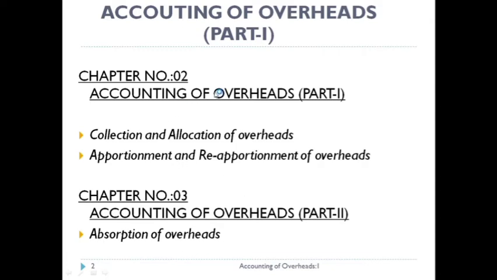Now, why is this accounting of overheads there? Because we know that overhead costs are those costs which are not directly or easily identified to a particular project, product, or cost center. That's why we are going to see how we are going to have accounting treatment of all overheads. So it has been divided into two parts: accounting of overheads part 1 and accounting of overheads part 2.